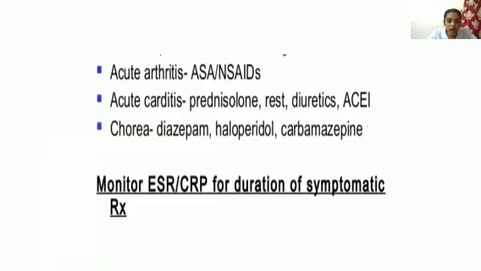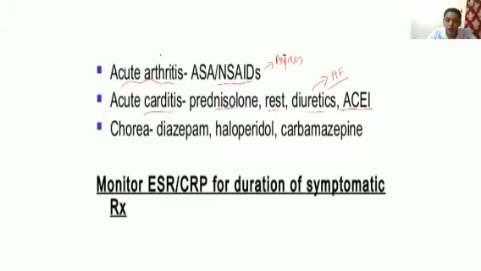Next is acute arthritis. If the patient is having acute arthritis, for the treatment we will be giving NSAIDs, aspirin and all. Then in acute carditis, prednisolone, rest, diuretics, and ACE inhibitors we will give. Why diuretics? If the carditis is severe, it can cause heart failure also, so we can administer diuretics in case of fluid overload, if there is any evidence of fluid overload.